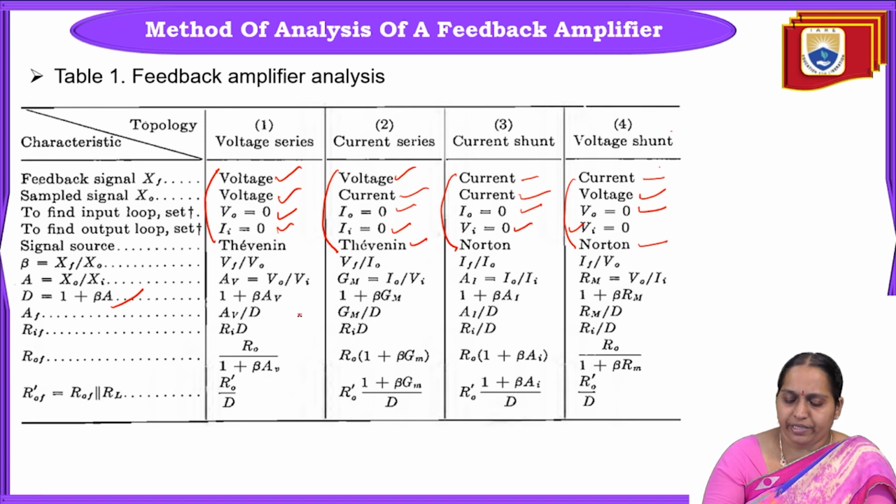So A by D in each case is calculated. Here it is AV by D, here it is GM by D, AI by D and then RM by D. That is AF. RIF is, see, input impedance multiplied by desensitivity.